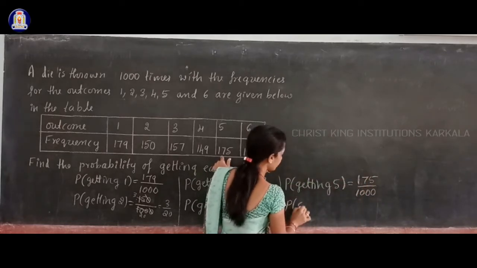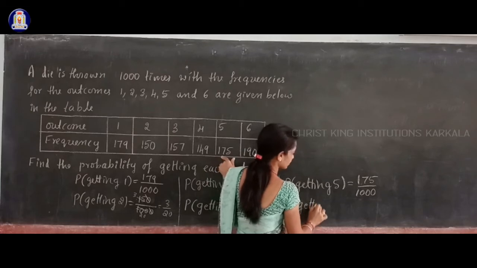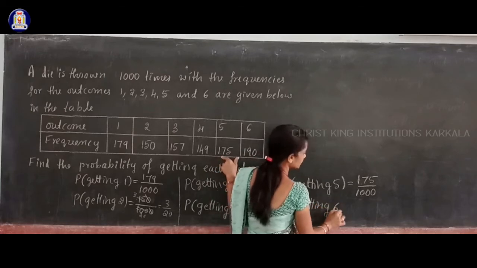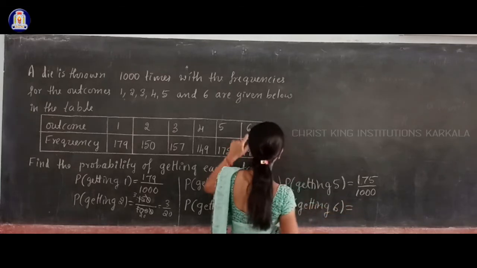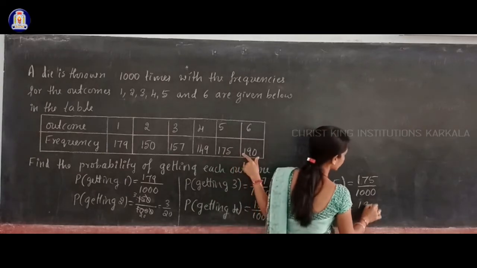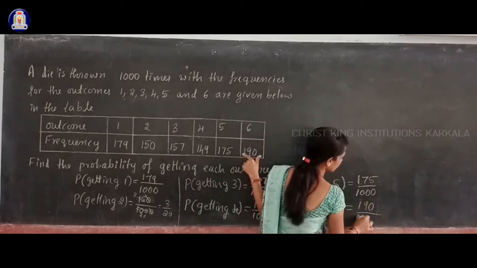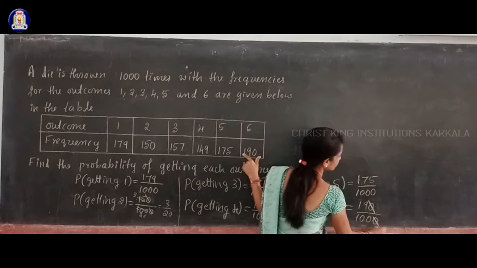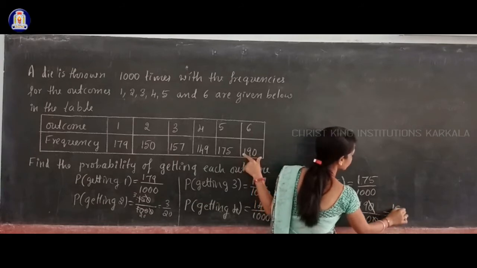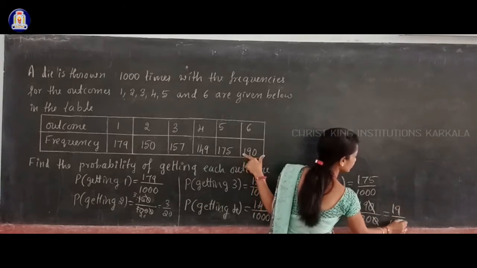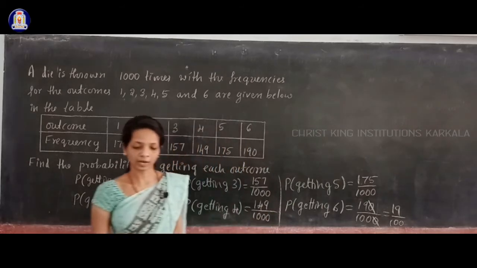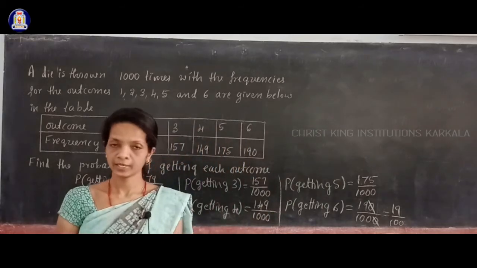Next, probability of getting the next outcome, that is 6, is equal to how many times 6 appears? 190 times, divided by 1000. Okay, and here the 0 0 cancels and we are left with 19 by 100. Okay, so like this you have to find the probability of each outcome.